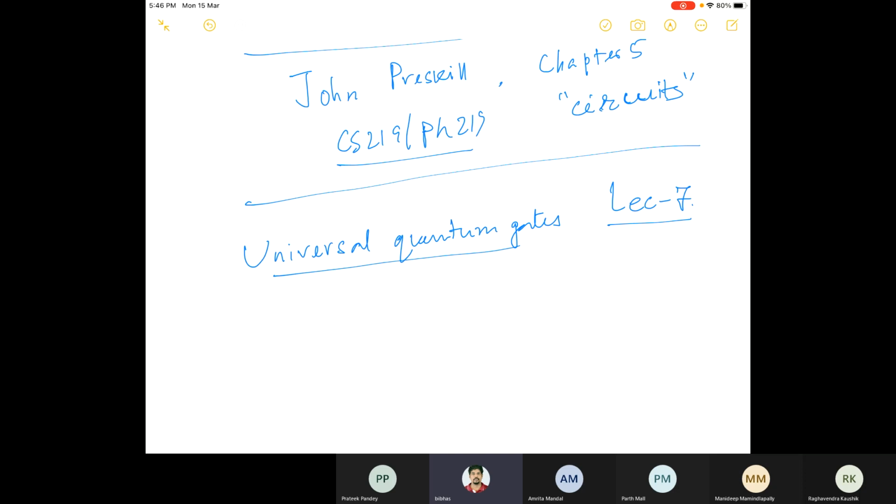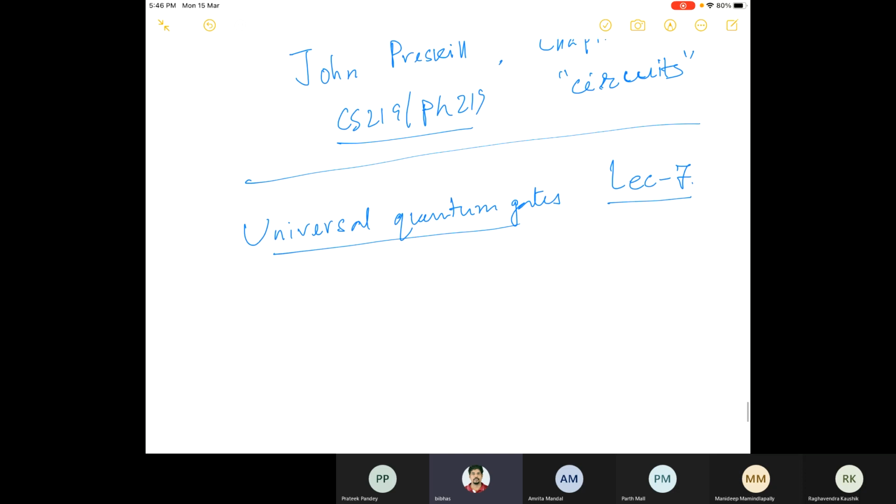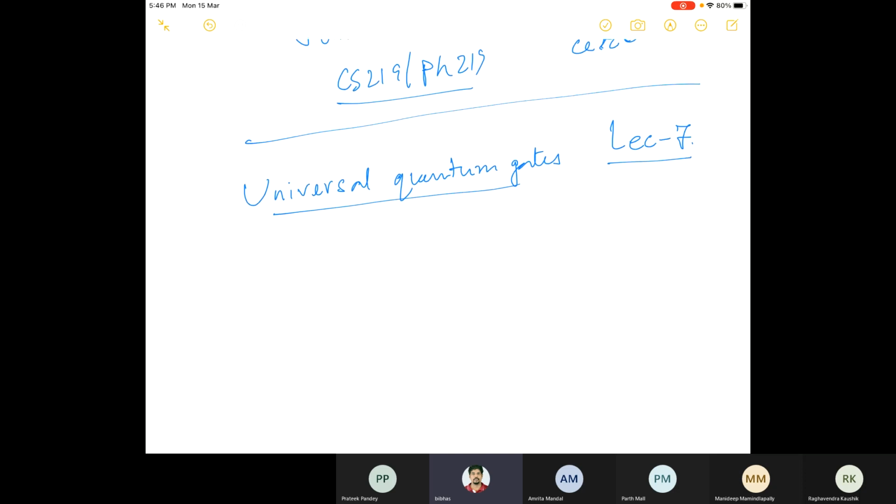But before that, as towards the end, I said that this one qubit gates are like the phase gate. So there is a parameter delta, so it's a continuous family of gates.